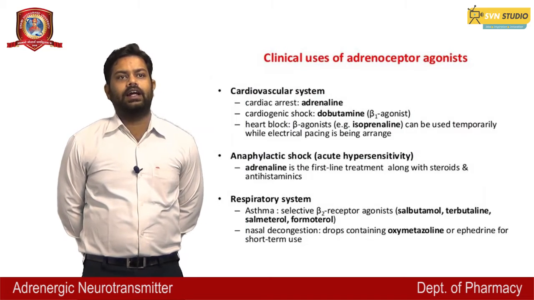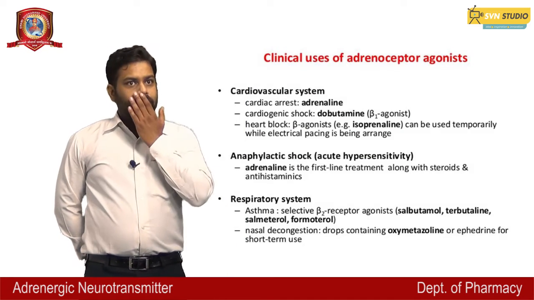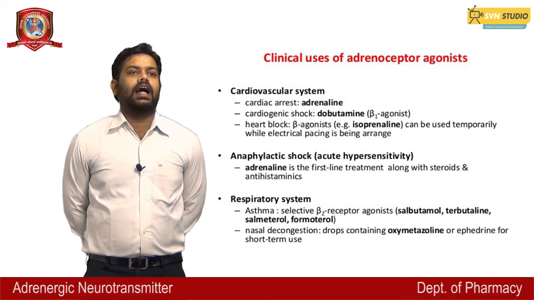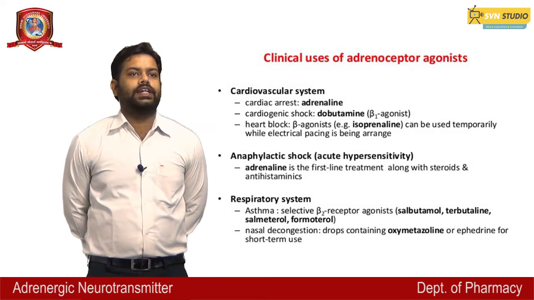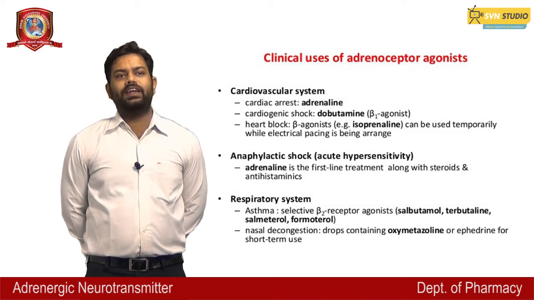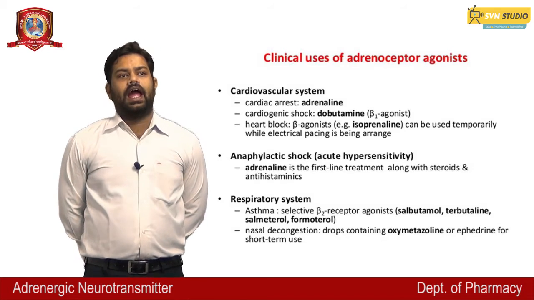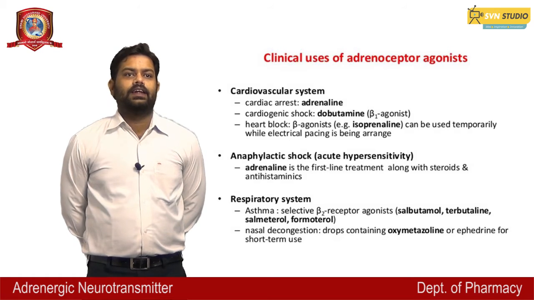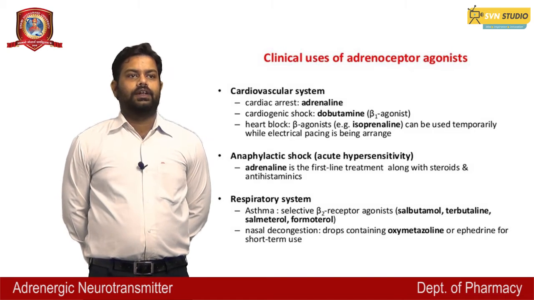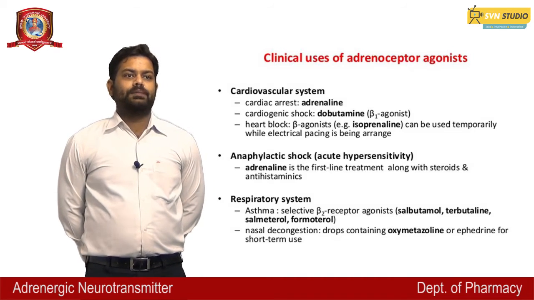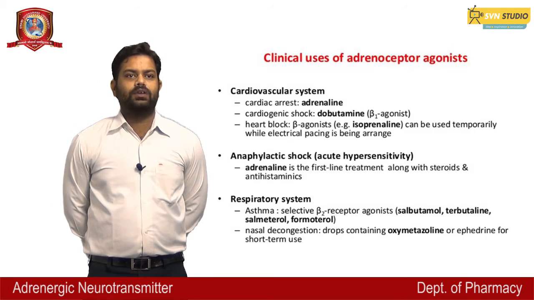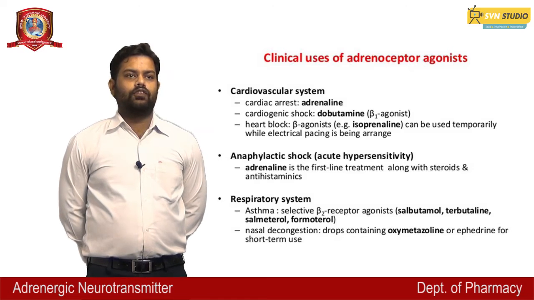Clinical use of adrenoceptor agonists. Cardiovascular system: cardiac arrest, adrenaline; cardiogenic shock, dobutamine, that is a beta-1 agonist; and heart block, isoprenaline, a beta agonist, which can be used temporarily while electric pacing is being arranged. Respiratory system: asthma, selective beta-2 receptor agonists: salbutamol, terbutaline, salmeterol, formoterol.